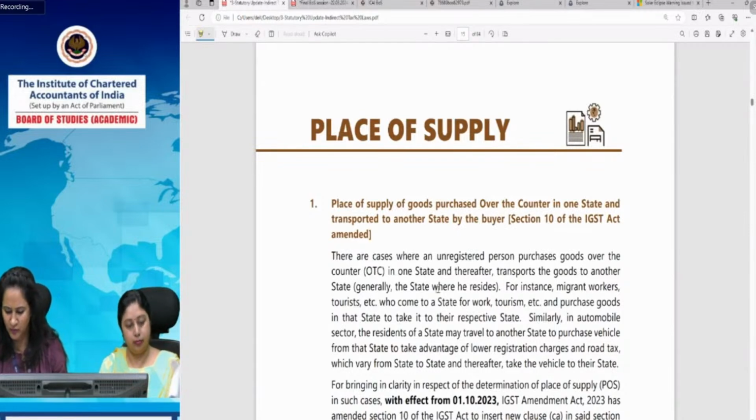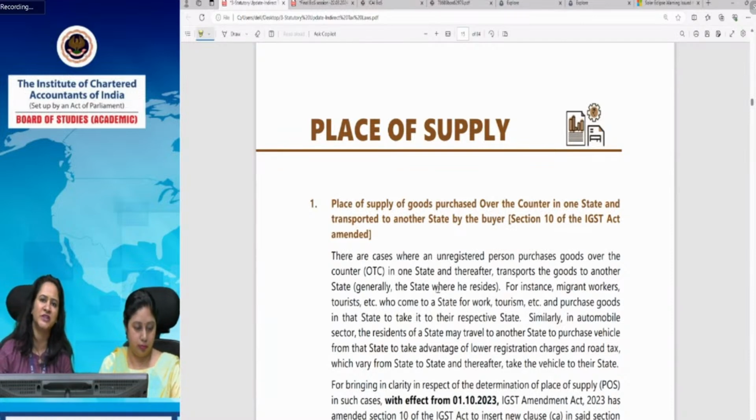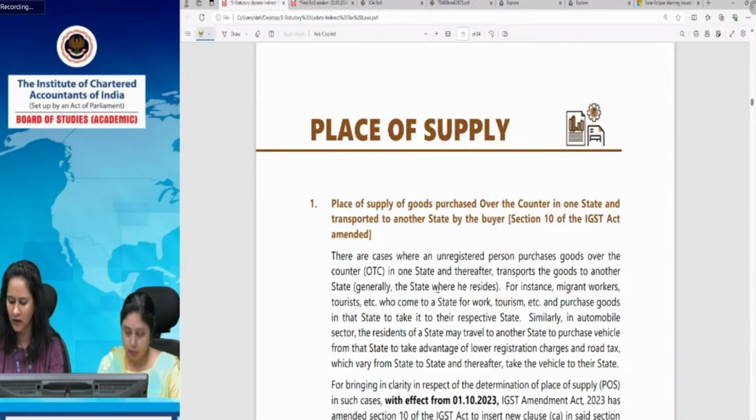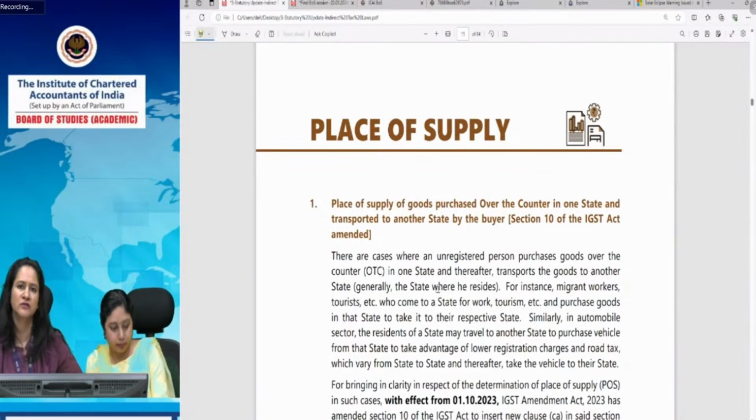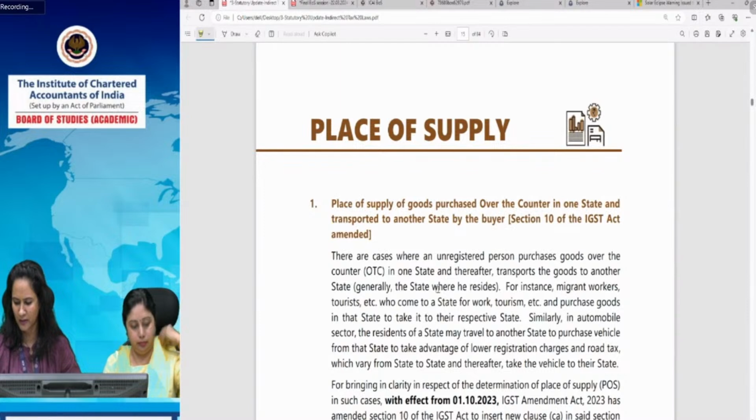Then this special provision for taxability of supply of online gaming has been introduced. These are all consequential amendments, because online money gaming has now been made taxable by amendment in entry 6 of Schedule 3. So the provisions relating to valuation will arise, and the place of supply and the time of supply, all these provisions are consequential amendments relating to this only.